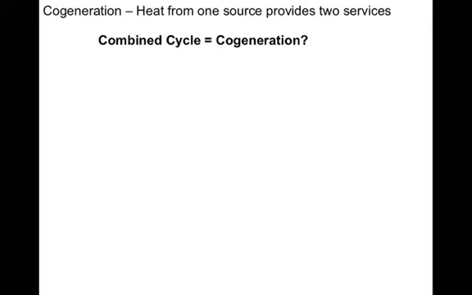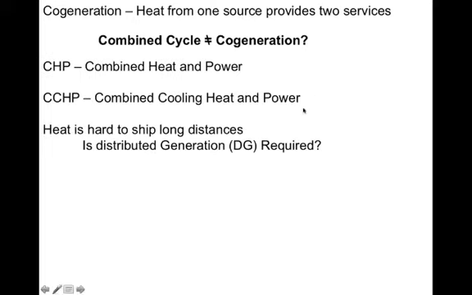So cogeneration is using heat to provide you with two services, whatever they may be. Usually one is electricity. Combined cycle, is that the same as cogeneration? No. Combined cycle is running 2 cycles that both produce electricity, one working off the waste heat of the other. Where cogeneration is using a fuel to provide you generally with combined heat and power, so that would be electrical power, combined cooling heat and power, where you can use the waste heat or the heat co-product to heat something or actually drive an absorption cooler and run an air conditioner.